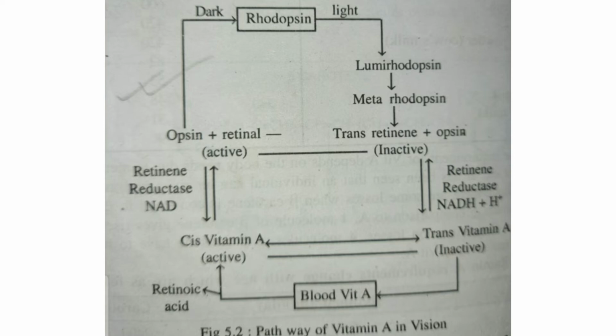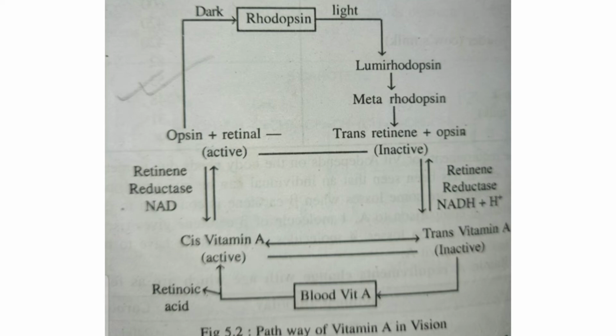That is actually a new cycle. At each turn of the cycle, a small amount of the retinol is converted to retinoic acid and is lost from this cycle. This has to be replenished by vitamin A consumed in the diet. The retina of the eye also contains iodopsin pigment present in the cone cells. This also requires vitamin A. The eye contains only 0.01% of the total vitamin A in the body, but with that it can do this cycle, which is called the pathway of vitamin A in vision.